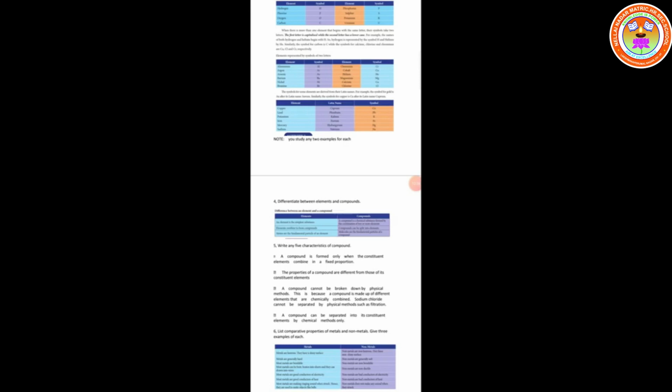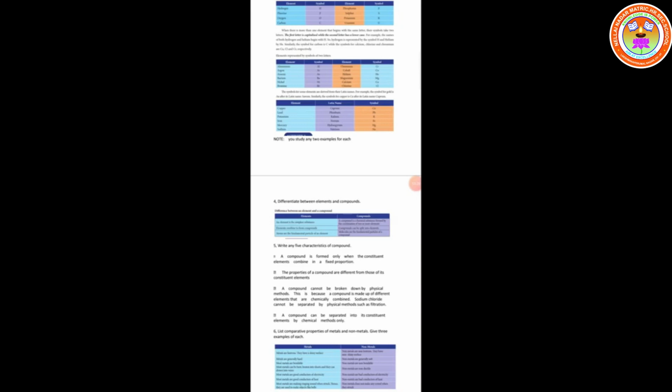The symbols for some of the elements are derived from Latin names. Already we discussed this in the short answer also, so again we will explain some examples of Latin names. The symbol for gold is Au. What is the Latin name for gold? Aurum. So that's why they gave the symbol Au.